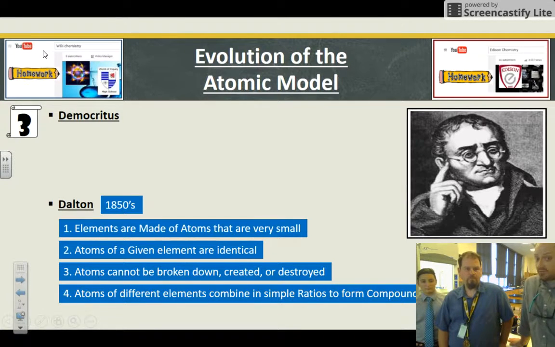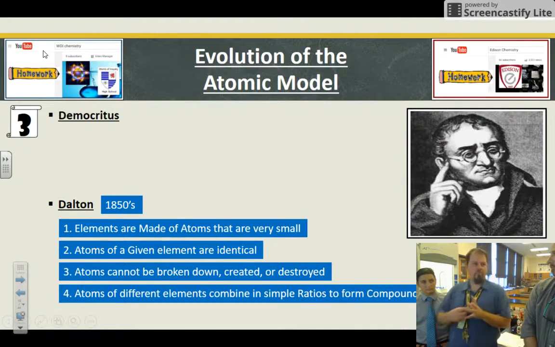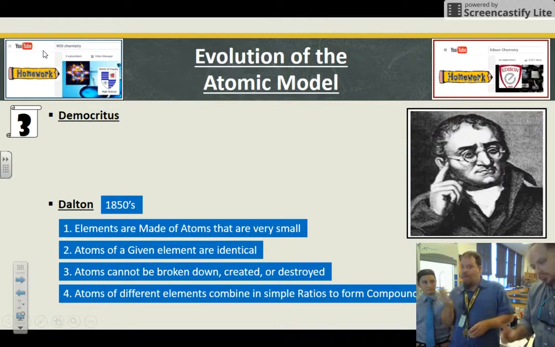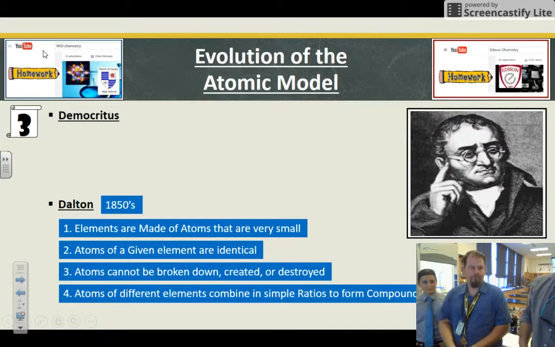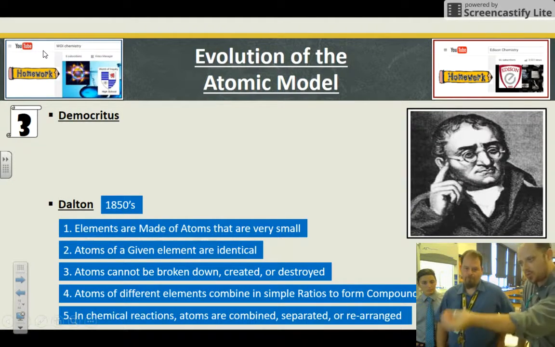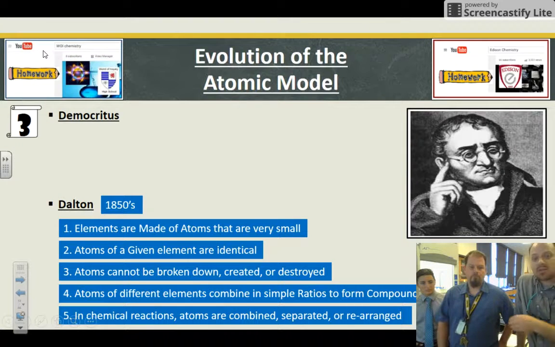Atoms of different elements combine in simple ratios to form compounds. Again, throwback to the first unit, particle models. Two different color spheres touching, connected, that's a compound. That's a ratio. This is the one for me that has the most profound effect on the rest of the units, because H2O means H2O. There's 2 H's and 1 O. There ain't no half of one, no third of one. If you take an H away, it's not H2O anymore. It's something else. That was kind of a big deal back in the day. A water is a water is a water. In chemical reactions, atoms are combined, separated, or rearranged, but they're not created or destroyed.